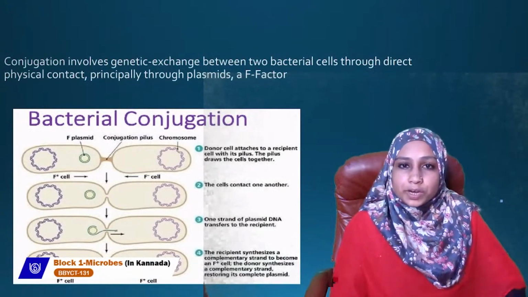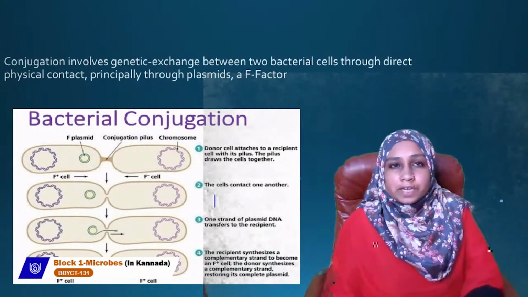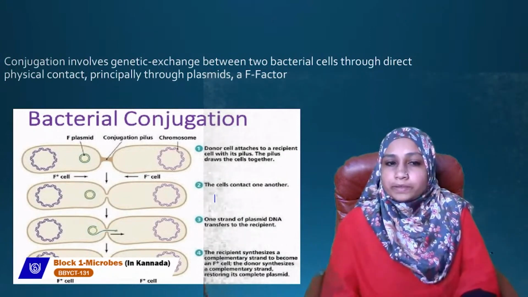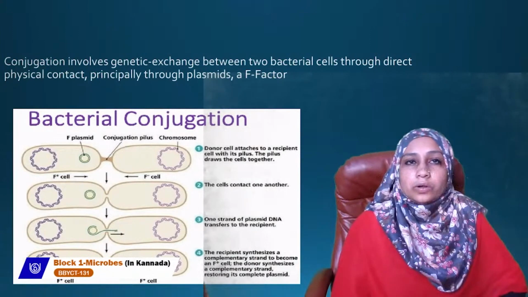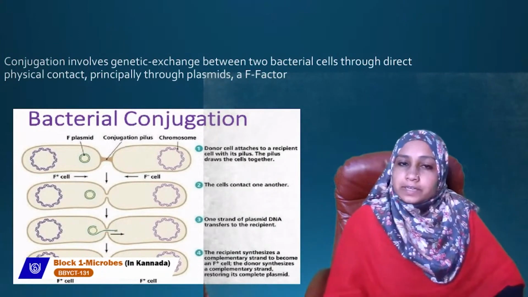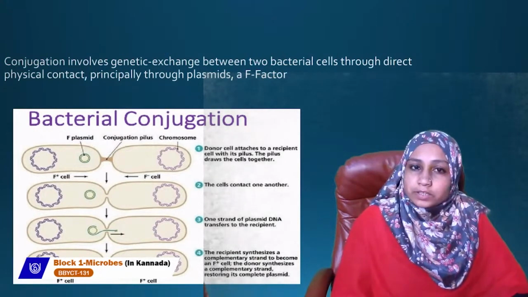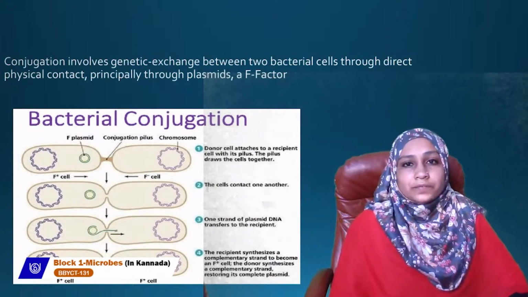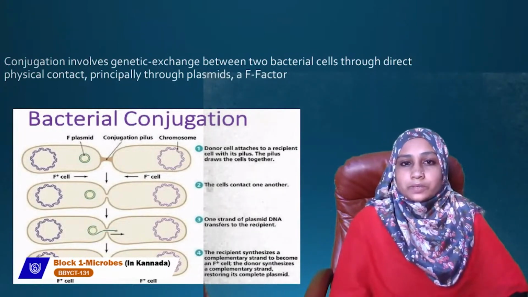In conjugation, genetic exchange happens between two bacterial cells through direct physical contact. Principally here we have plasmids or the F factor, that is the fertility factor. So this is how conjugation takes place.